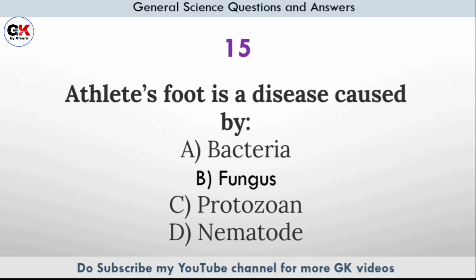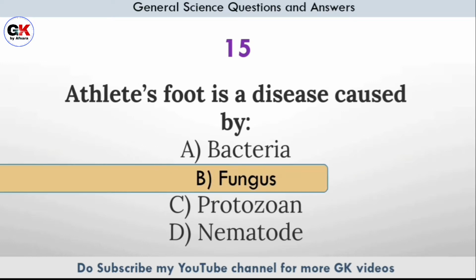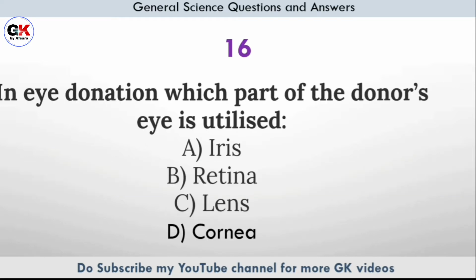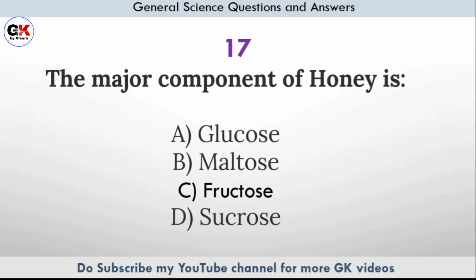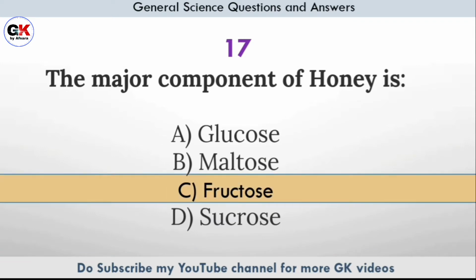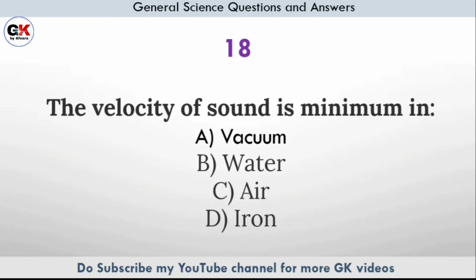Athlete's foot is a disease caused by? Answer option B, fungus. In eye donation, which part of the donor's eye is utilized? Answer option D, cornea. The major component of honey is? Answer option C, fructose.